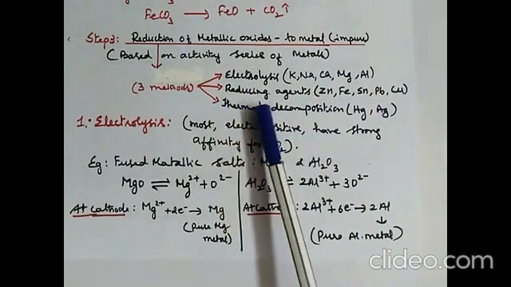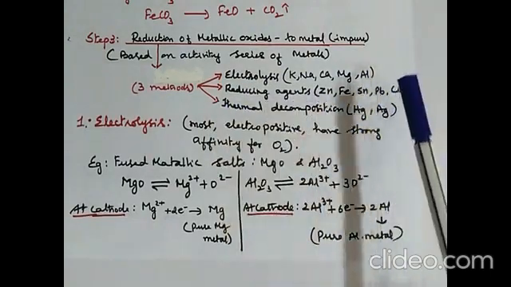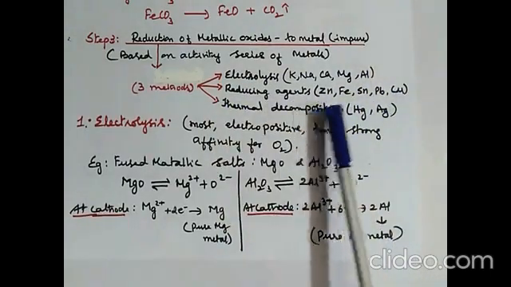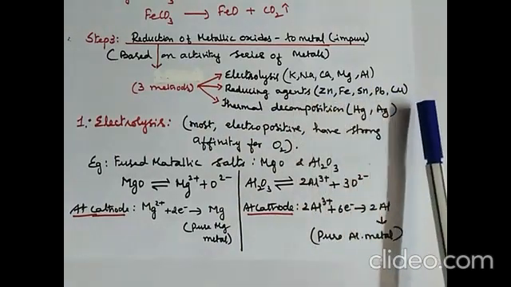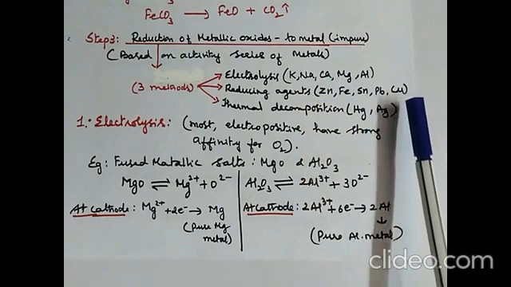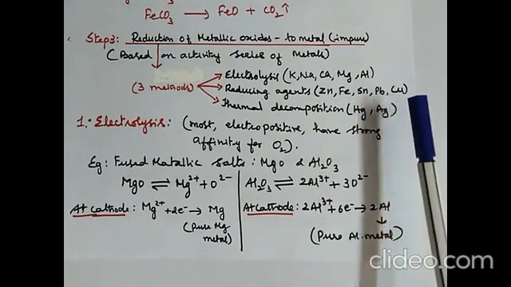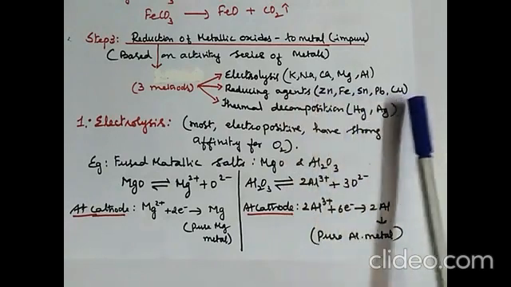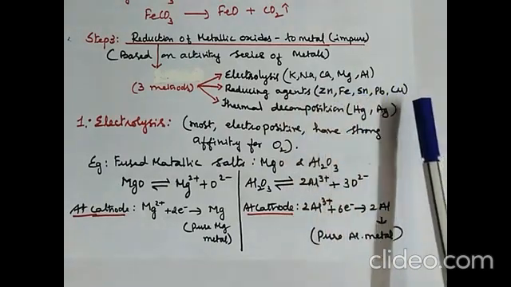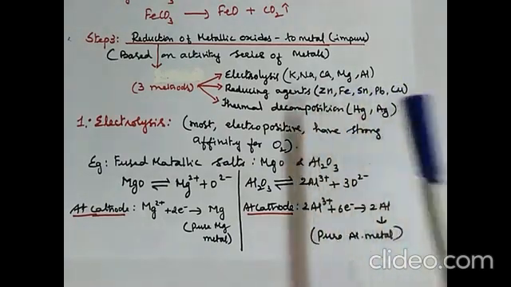Then second is using reducing agents, that is after aluminium, the metals which are found in the activity series: zinc, iron, tin, lead and copper. These oxides of metals can be reduced just by using reducing agents. If you add reducing agents to oxides of these metals, the metals get reduced. That means you get the metal.